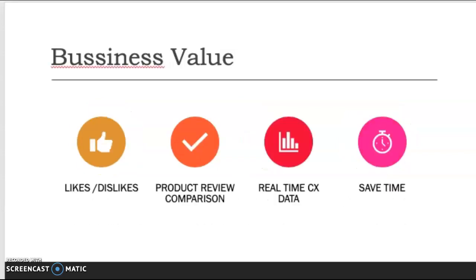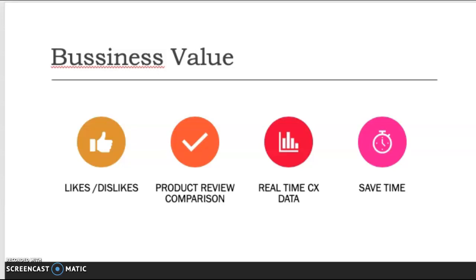A machine learning model can provide insight by automatically analyzing product reviews and separating them into tags as positive or negative. By using sentiment analysis to structure product reviews, you can understand what your customers like and dislike about your product, compare your product reviews with those of your competitors, get the latest product insight in real time, save hundreds of hours of manual data processing, and you can also pick what you want to focus on first, negative or positive comments.